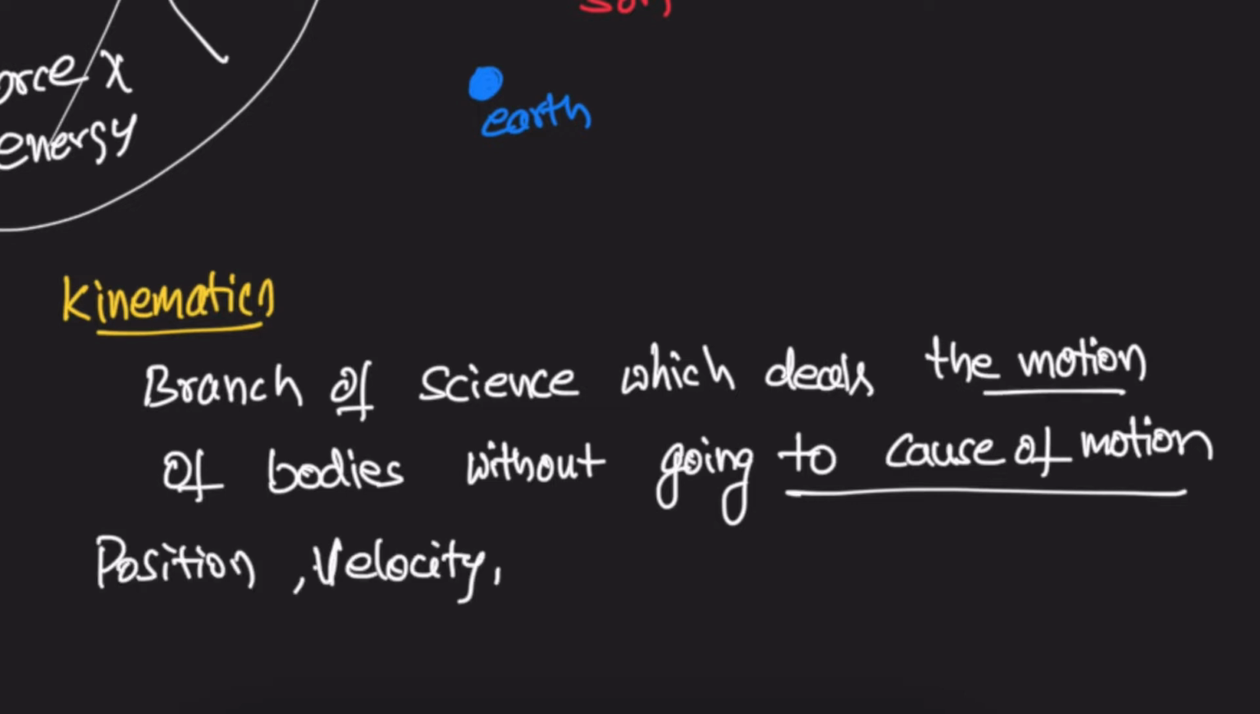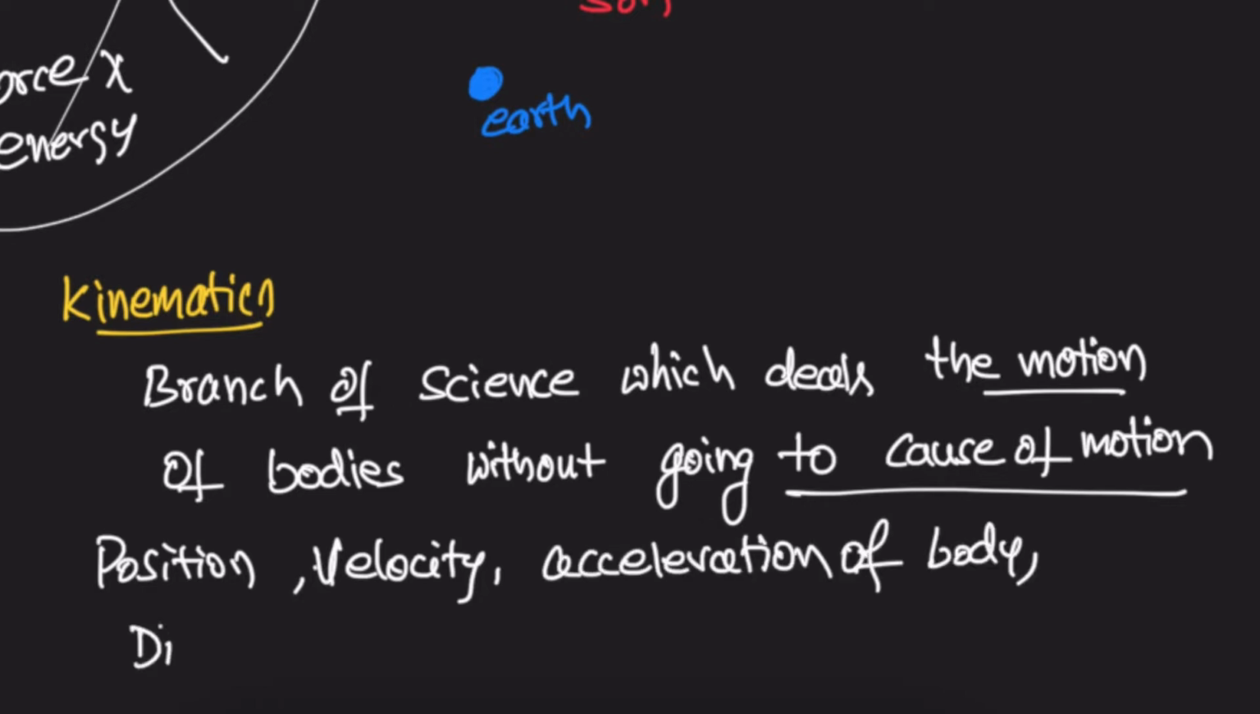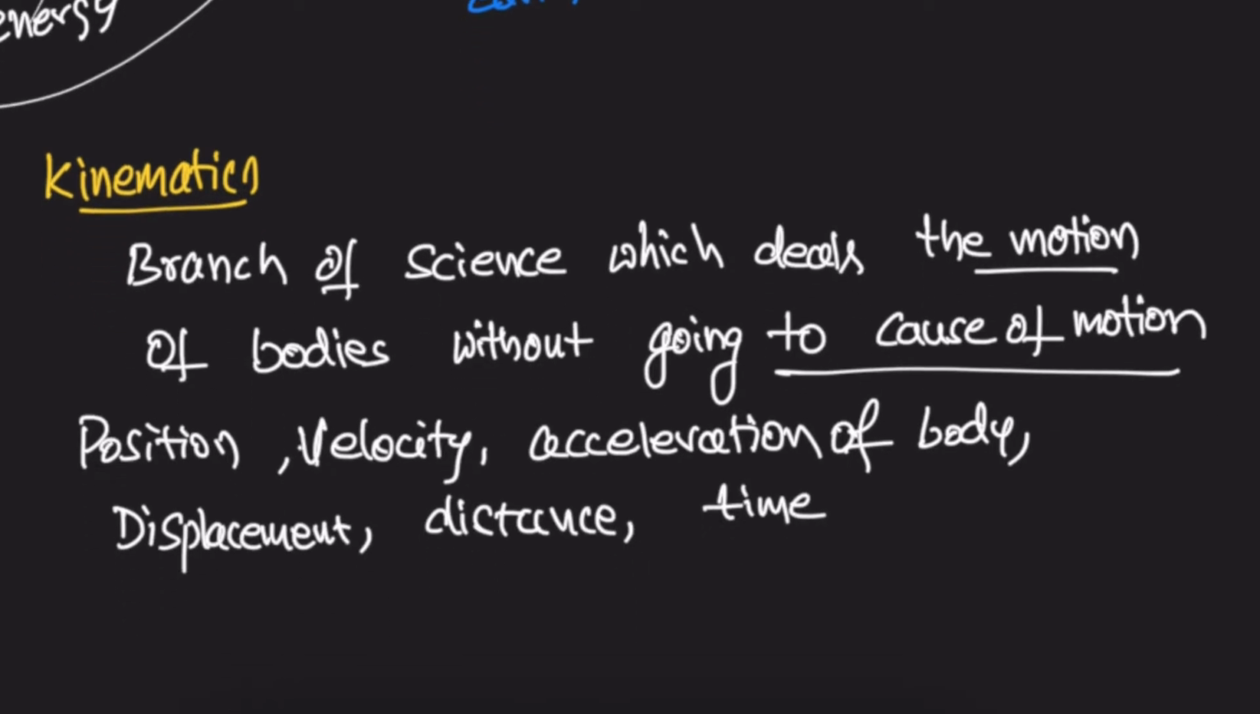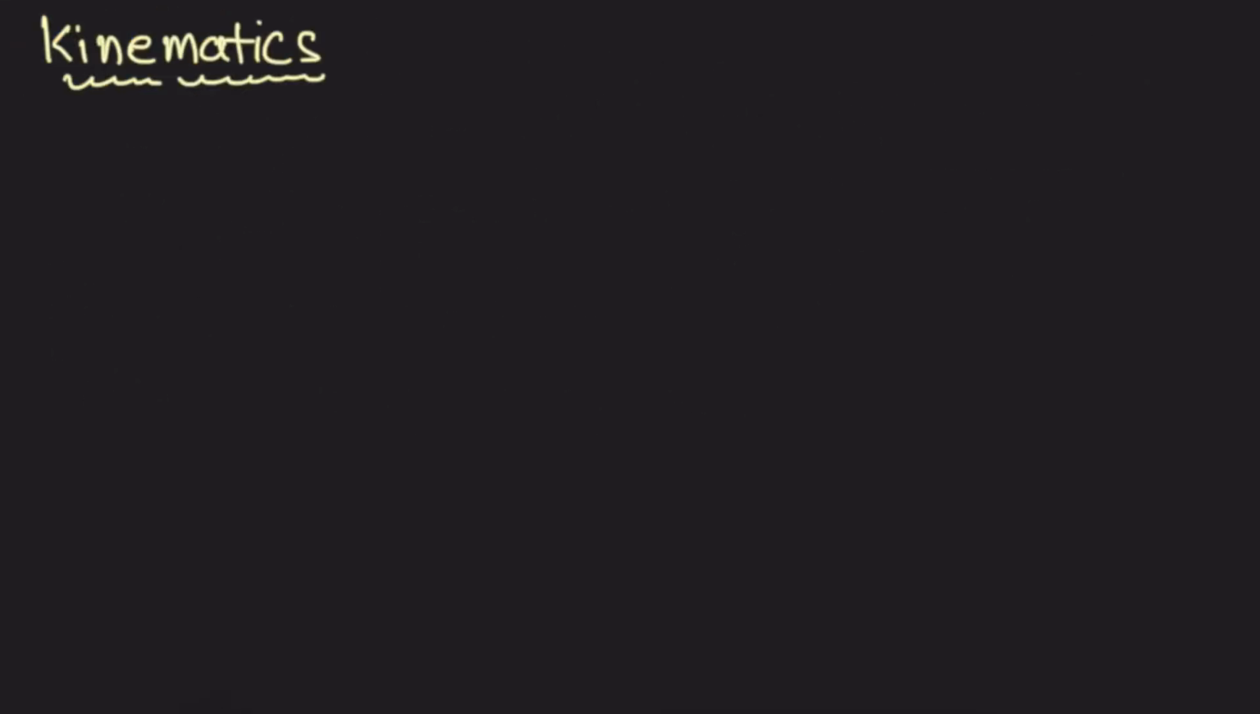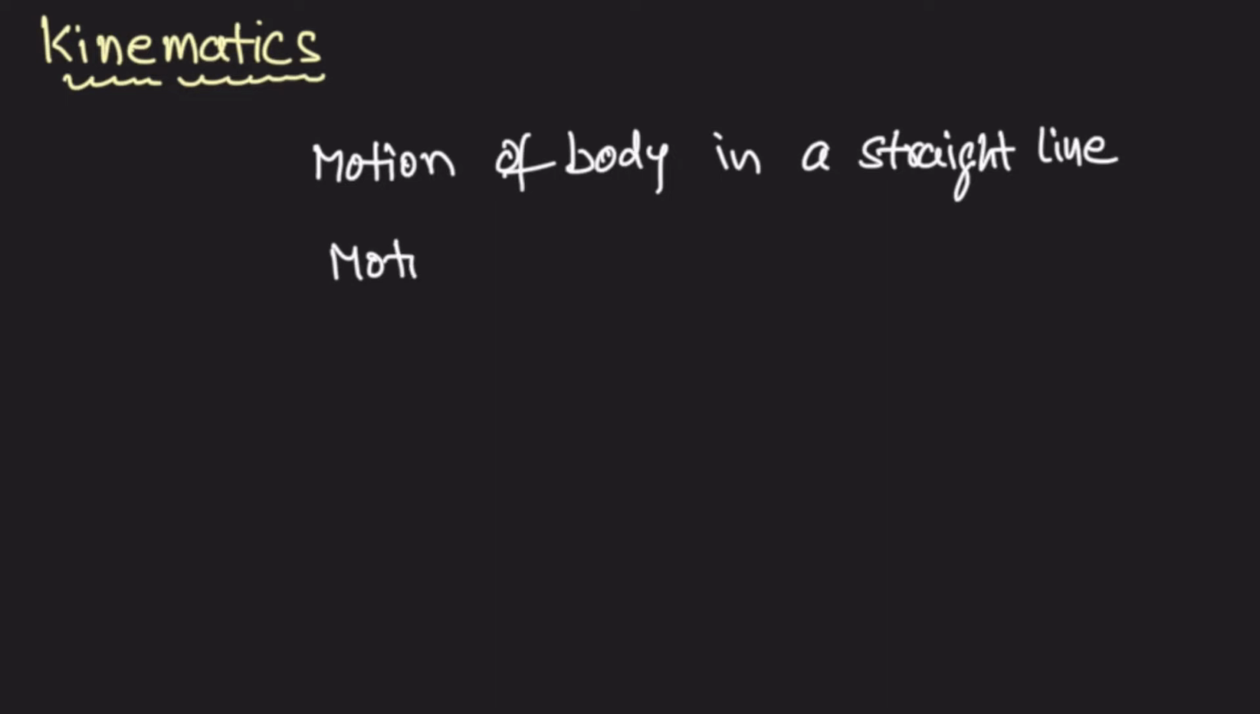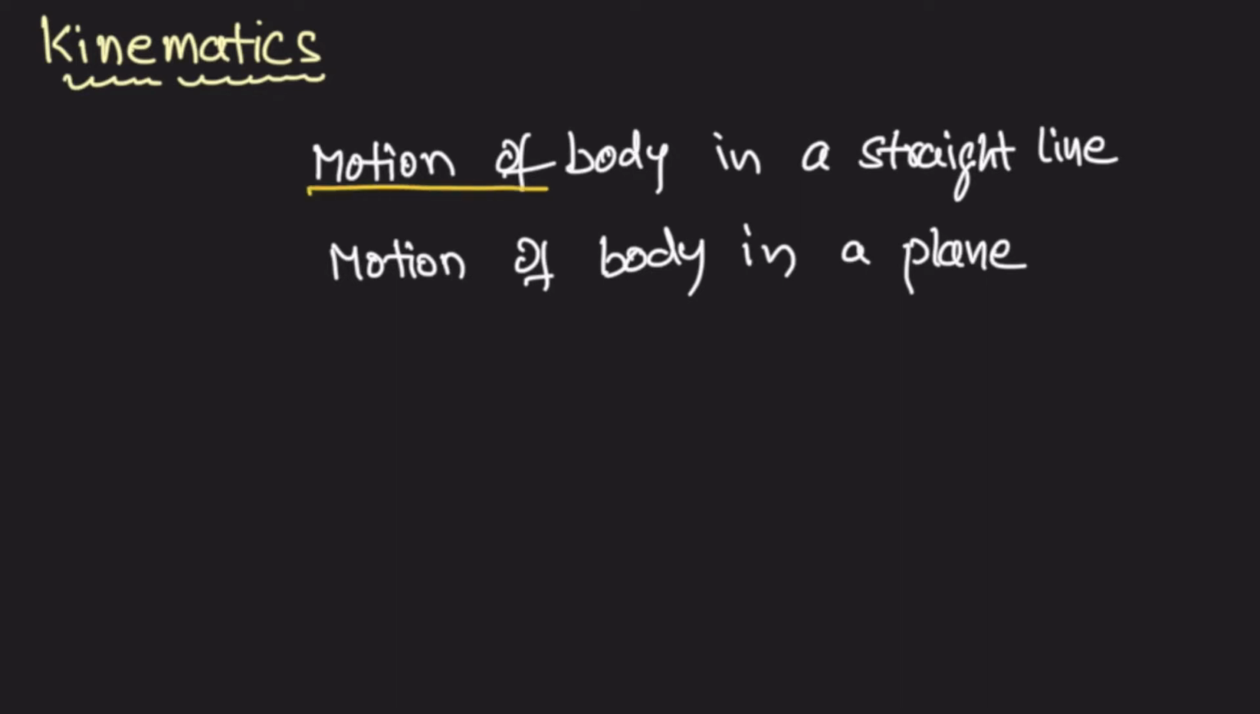We have formulas in kinematics which give the relation among position, distance, displacement, acceleration, velocity, and time. In the intermediate course, kinematics has two chapters. One is motion of a body in a straight line. The second one is motion of a body in a plane. These are the two chapters belonging to kinematics. First we discuss the motion of the body in a straight line.